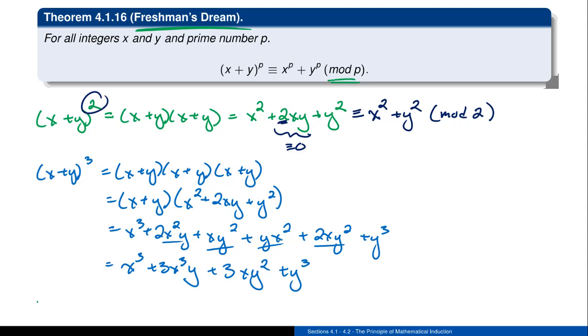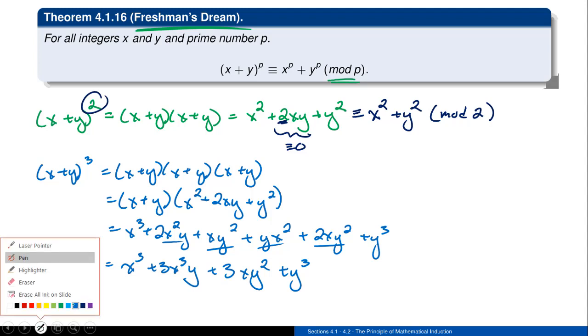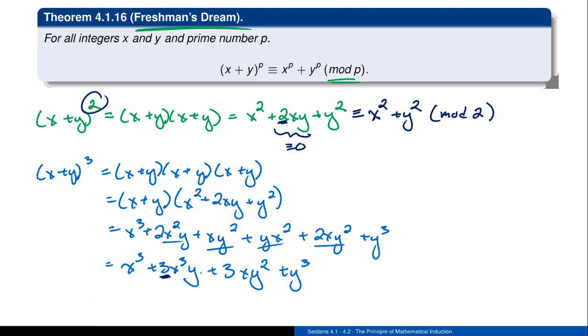Okay, so if I take this component of x plus y and I cube it, you can see along the way that I have these nice little 3's. So if I were to reduce this thing in a mod 3 setting, those 2 middle terms would also disappear, because I know that whatever that quantity is, that should be a multiple of 3 as well. Sorry, I just botched a bunch of that.